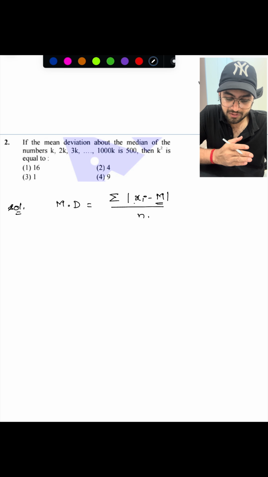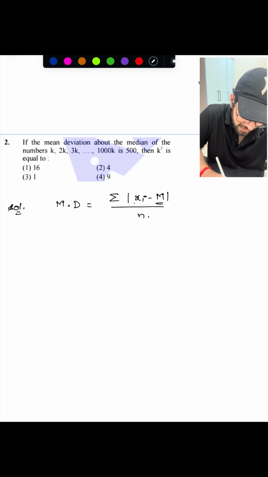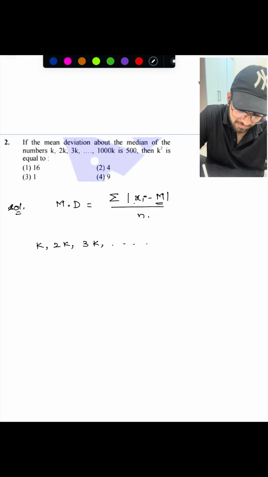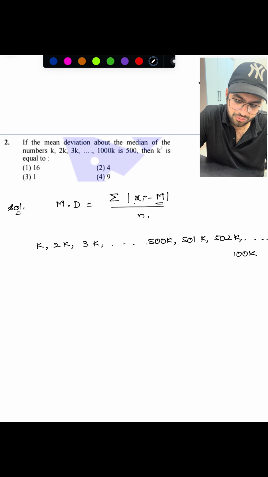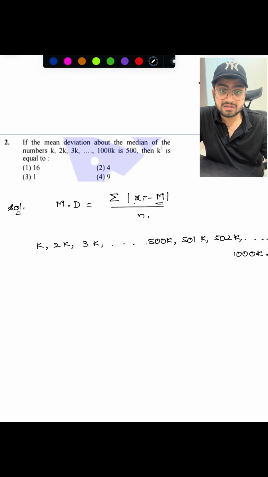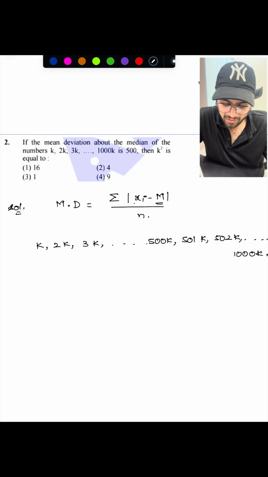We have to take the average of those two middle terms to get the median. That means in this scenario, you can see k, 2k, 3k and so on. So the middle terms are 500k, 501k, 502k, and so on, up to 1000k. So total 1000 terms are there, and the middle terms are the 500th term and the 501st term, right? So total two middle terms will be there.